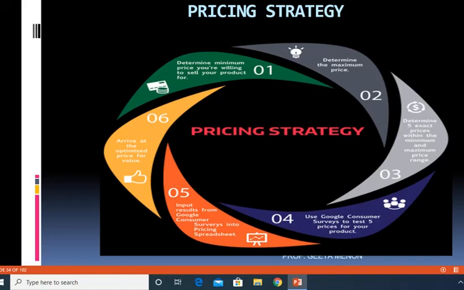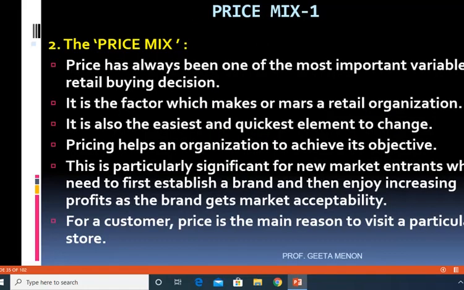Fourth step is to use Google consumer surveys to test 5 prices for your product. The 5 prices that you fixed between the minimum price and the maximum price, after which you will put the results of the Google consumer surveys into a pricing spreadsheet, and thereafter ultimately you make an analysis and you arrive at the optimum price for the value that you are giving to the customers. I hope you have understood the pricing strategy.